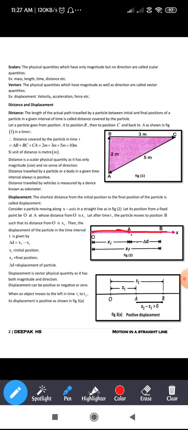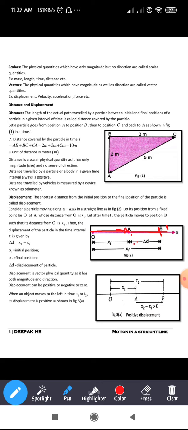Displacement is nothing but A minus B, sorry, B minus A.